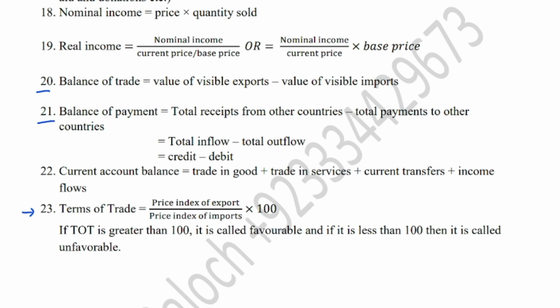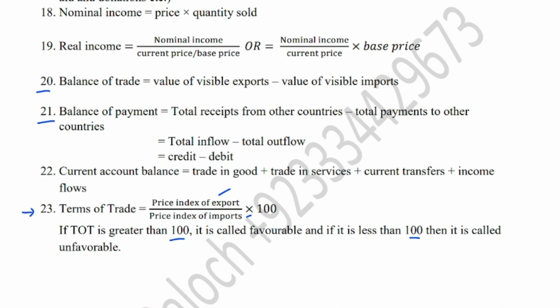If the answer is greater than 100, it is favorable, and if the answer is lesser than 100, it is unfavorable. If you know this basic formula, then you can write a lot about this question, right? If the examiner asks you to explain why terms of trade improves or deteriorates, then if you know the formula, you can just imagine what can cause its favorable movement.